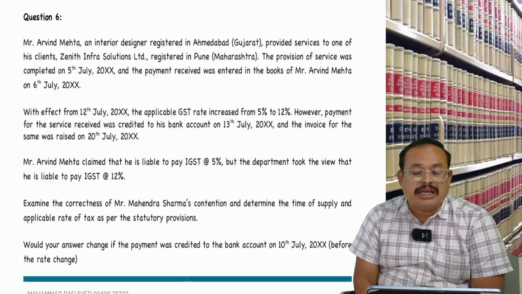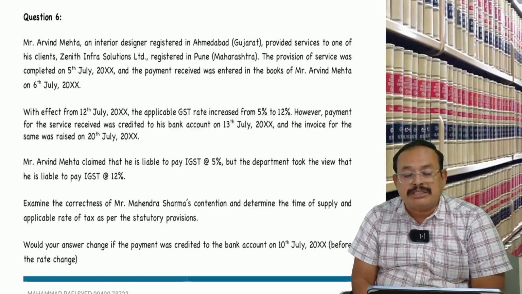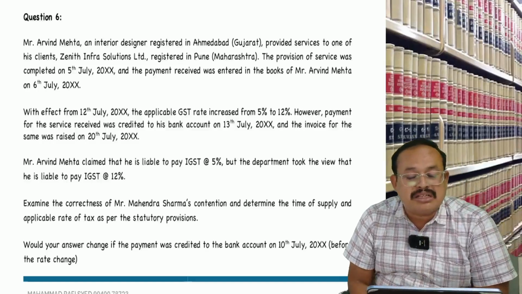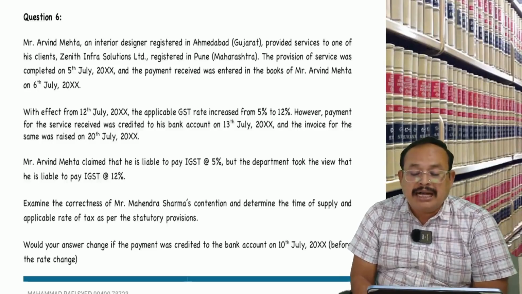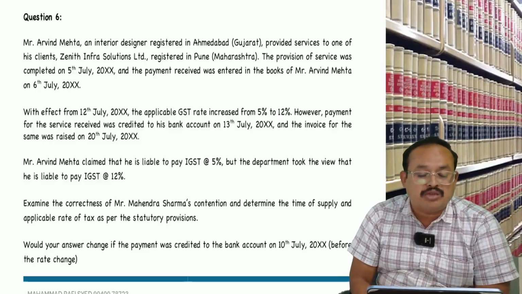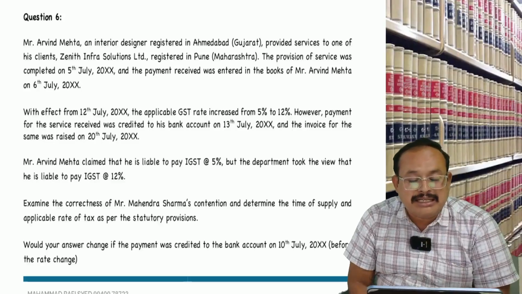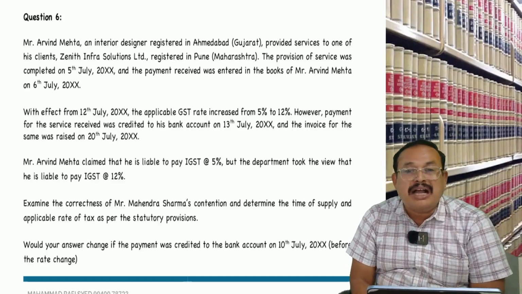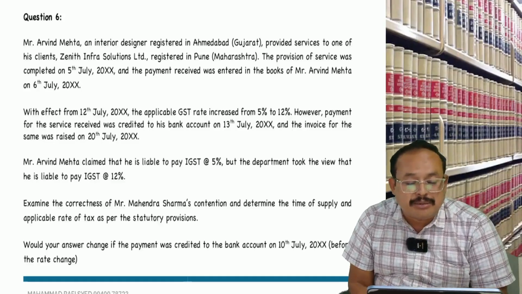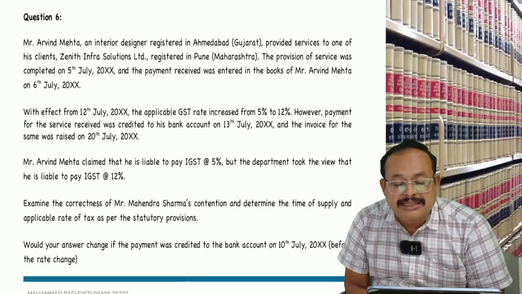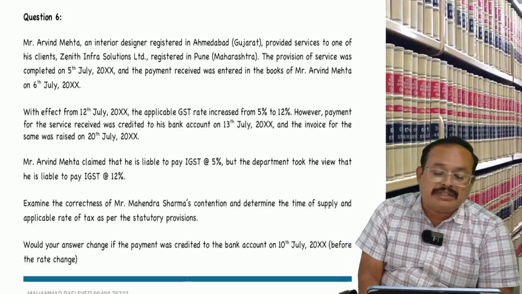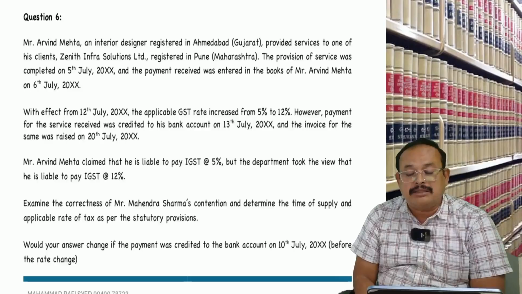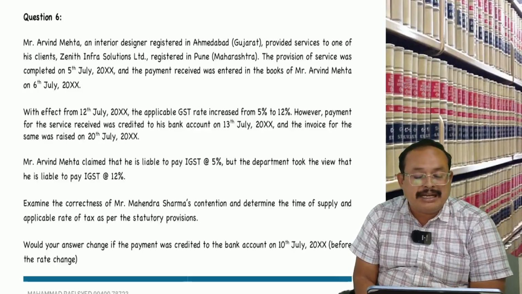With effect from 12th July, the applicable rate of GST increased from 5% to 12%. However, payment for the service was credited to his bank account on 13th July, and the invoice was raised on 20th July. Mr. Aravind Mehta claimed that he is liable to pay IGST at 5%, but the department took the view that he is liable to pay IGST at 12%. Examine the correctness of the contention and determine the time of supply and applicable rate of tax as per the statutory provisions. Would your answer change if the payment was credited to the bank account on 10th July, before the change in the rate of tax?